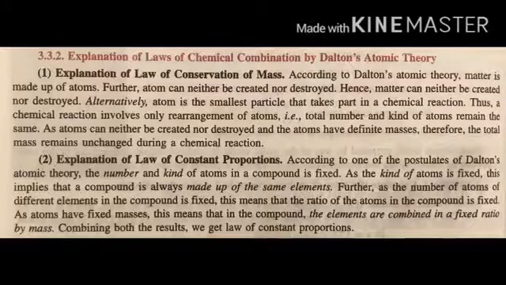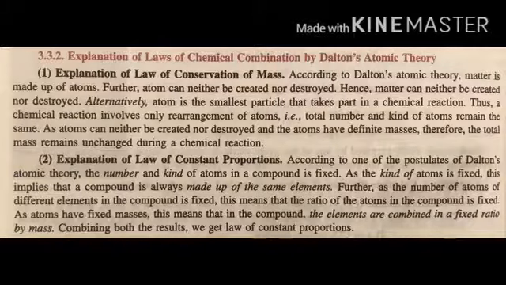Now first, explanation of the laws of chemical combination by Dalton's atomic theory. First, explanation of the law of conservation of mass. According to Dalton's atomic theory, matter is made up of atoms. Further, atoms can neither be created nor destroyed. Hence, matter can neither be created nor destroyed.